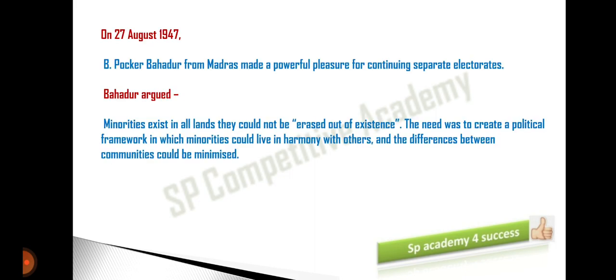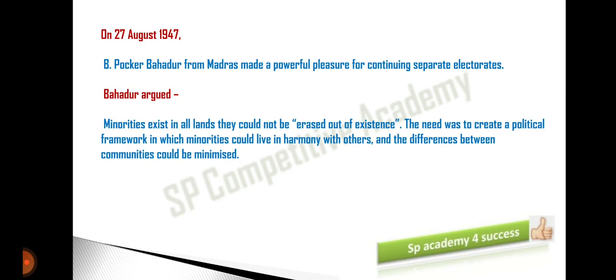On 27th August 1947, Bahadur ji, who was from Madras, made a request to the government to continue the communal elections. After independence, Bahadur ji made a request saying that the communal elections should be there.